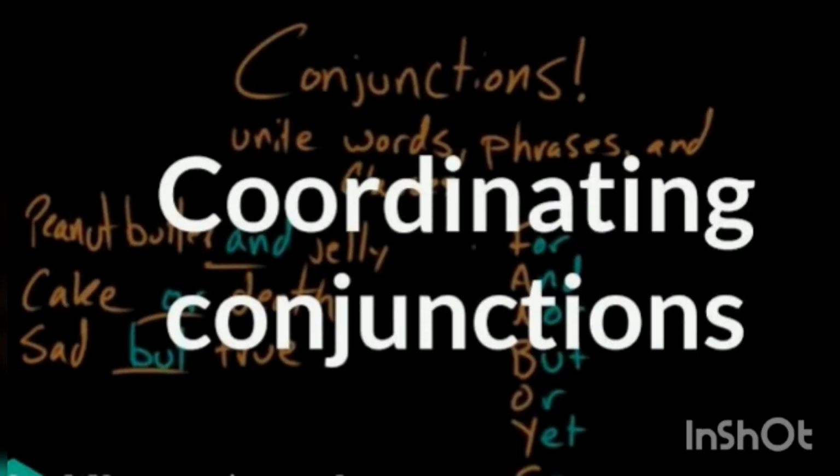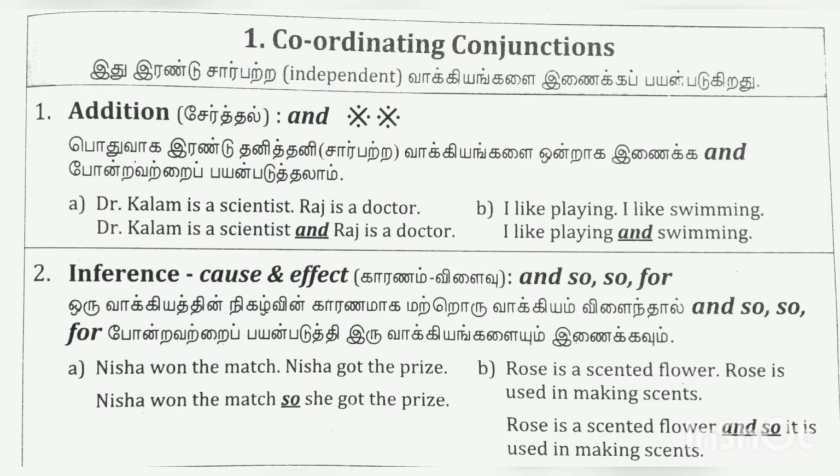The next topic is combining two sentences. Any two sentences can be combined using conjunctions. There are two types of conjunctions. One is coordinating conjunction and the other one is subordinating conjunction. Already we have noted that a conjunction is a word which connects two words, two sentences or two clauses. Coordinating conjunctions you can easily remember by keeping the acronym FANBOYS in your mind.